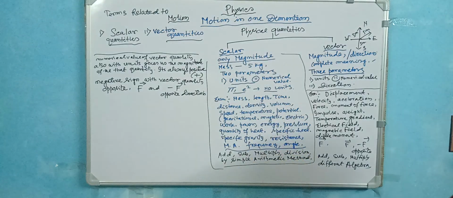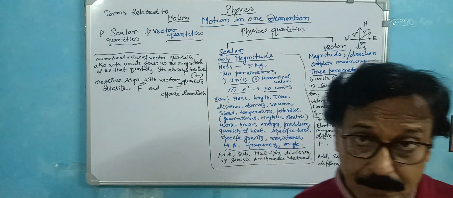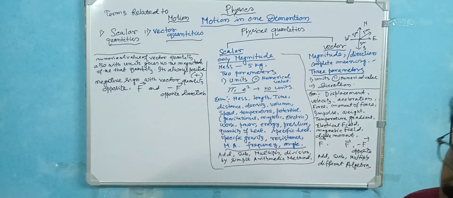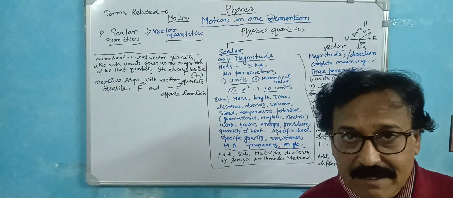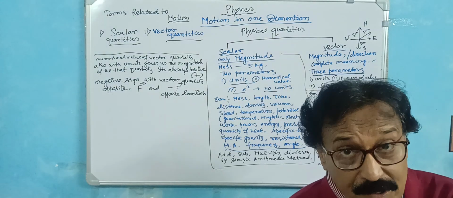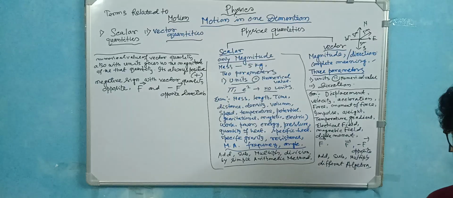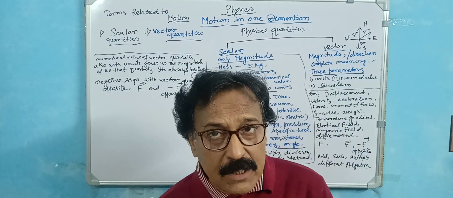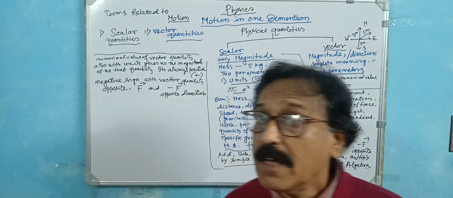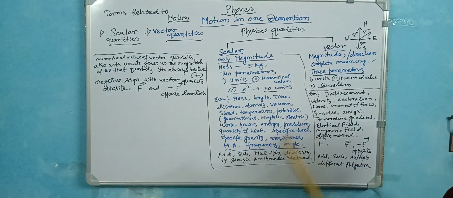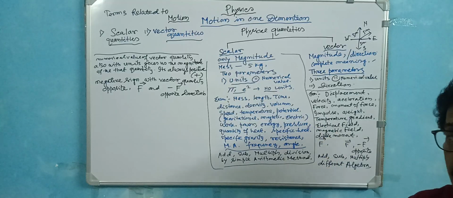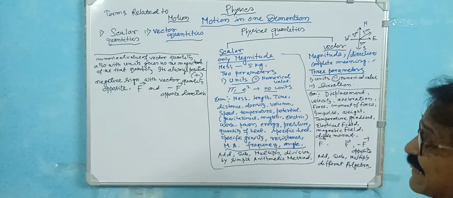Density, for example 3 gram per cc, or kg per meter cube. Volume, suppose 10 liters, suppose 10 gallon. Speed: there is no need for direction, only the magnitude, 5 kilometer per hour. In which direction is not needed; that is for the vector. Temperature, 10 degrees centigrade, potential, gravitational potential, magnetic potential, or electric potential difference. These are all scalar quantities.